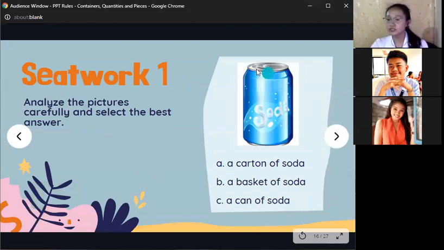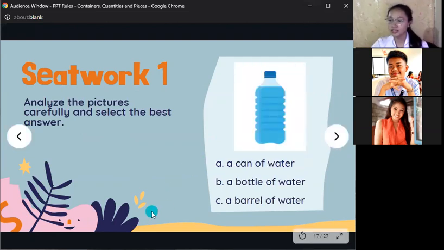Okay, for the first question, we have a carton of soda, a basket of soda, and a can of soda. What do you think is the correct answer? Letter C, ma'am. A can of soda. Very good. A can of soda. How about the next one?